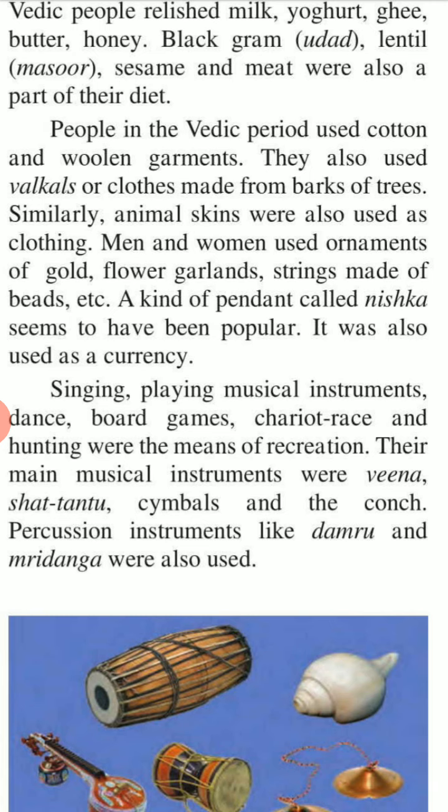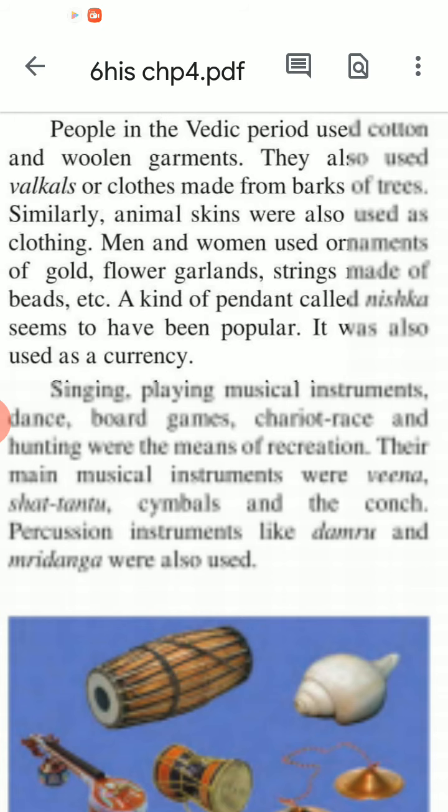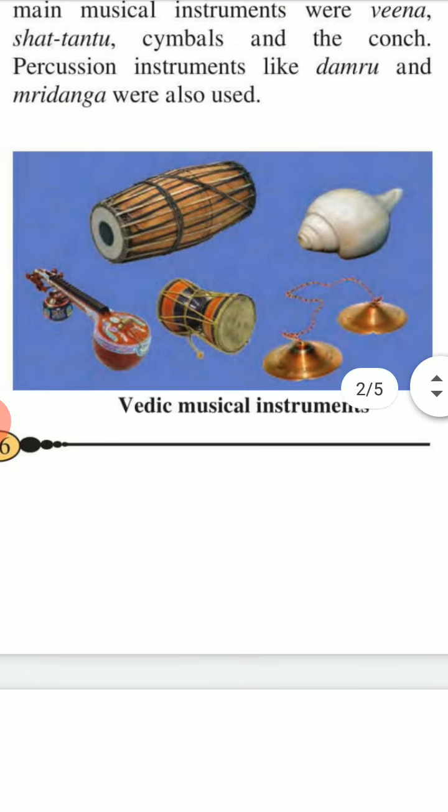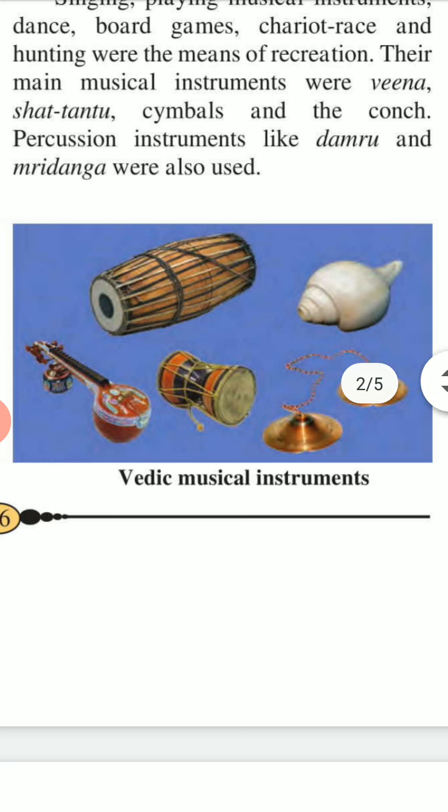Singing, playing musical instruments, dance, board games, chariot race, and hunting were the means of recreation. Their main musical instruments were the veena, shantanu, cymbals, and the conch. Percussion instruments like damru and mridanga were also used. Let's move further to the Vedic musical instruments pictures.